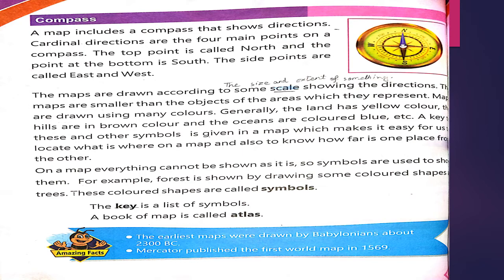A book of maps is called atlas. The earliest maps were drawn by Babylonians about 2300 BC. Mercator published the first world map in 1569.